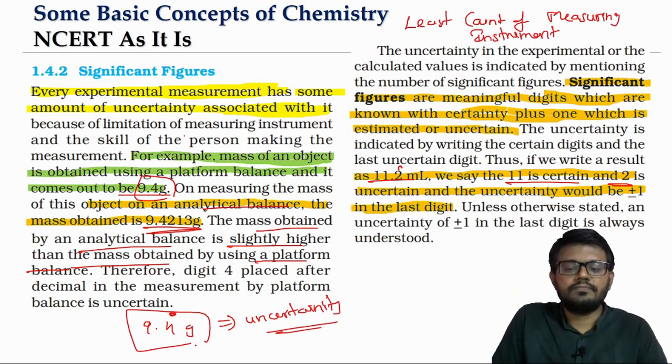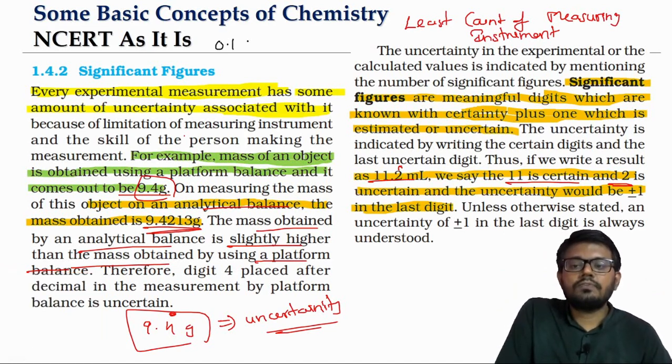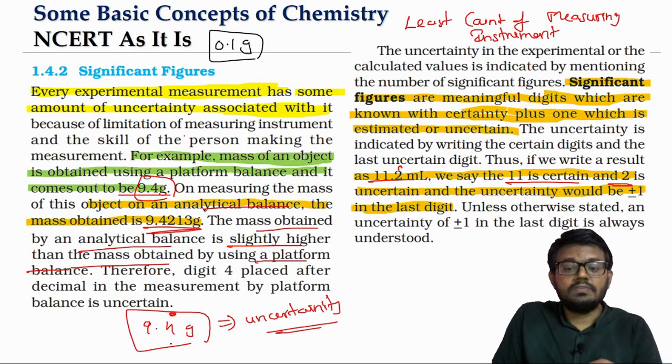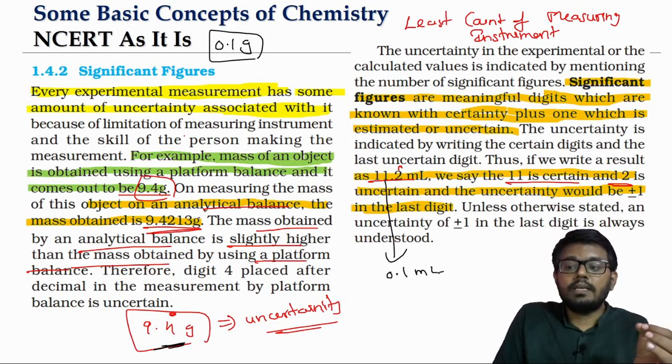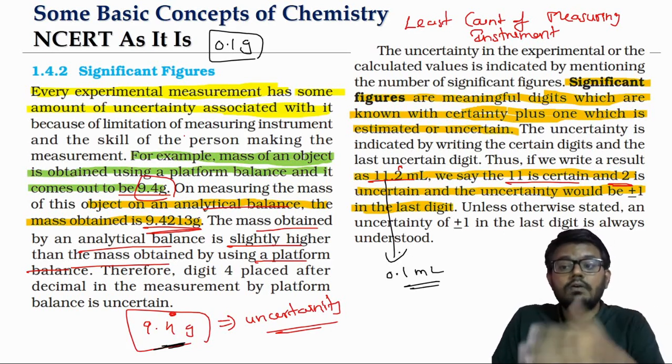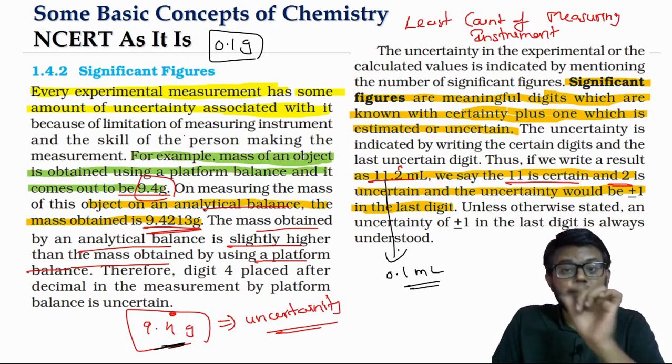Say for example, if the platform balance is having a least count of 0.1 gram, that is when our reading will be 9.4 grams. If the vessel or whatever the volume measuring instrument is having a least count of 0.1 ml, that is when our volume will be coming as 11.2 ml.